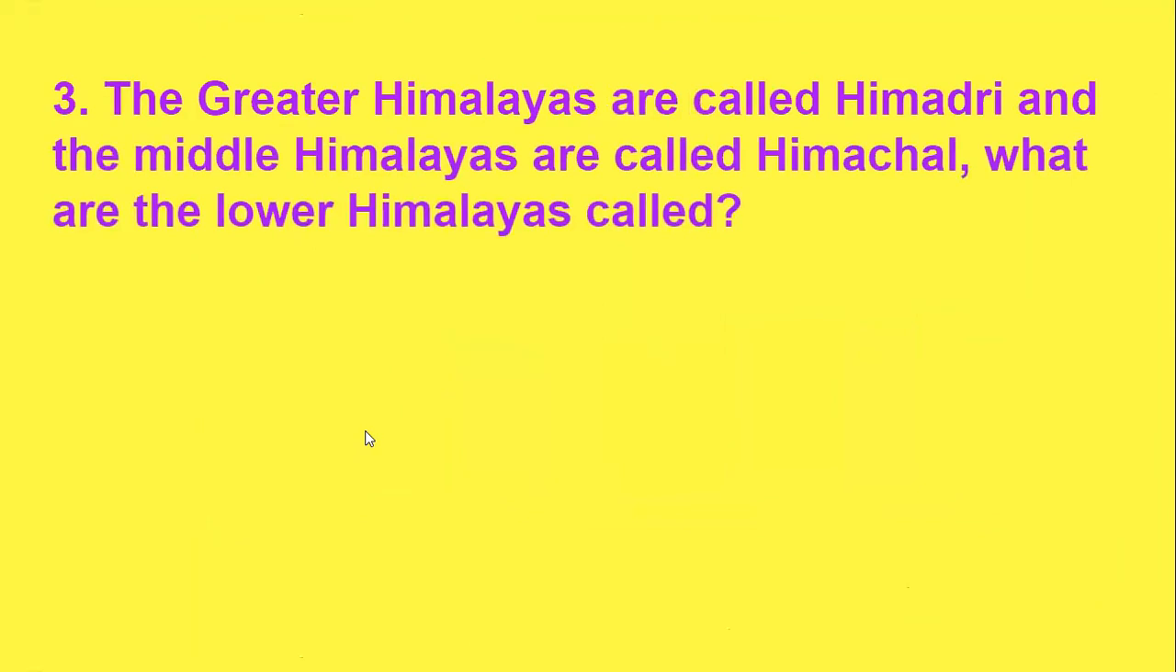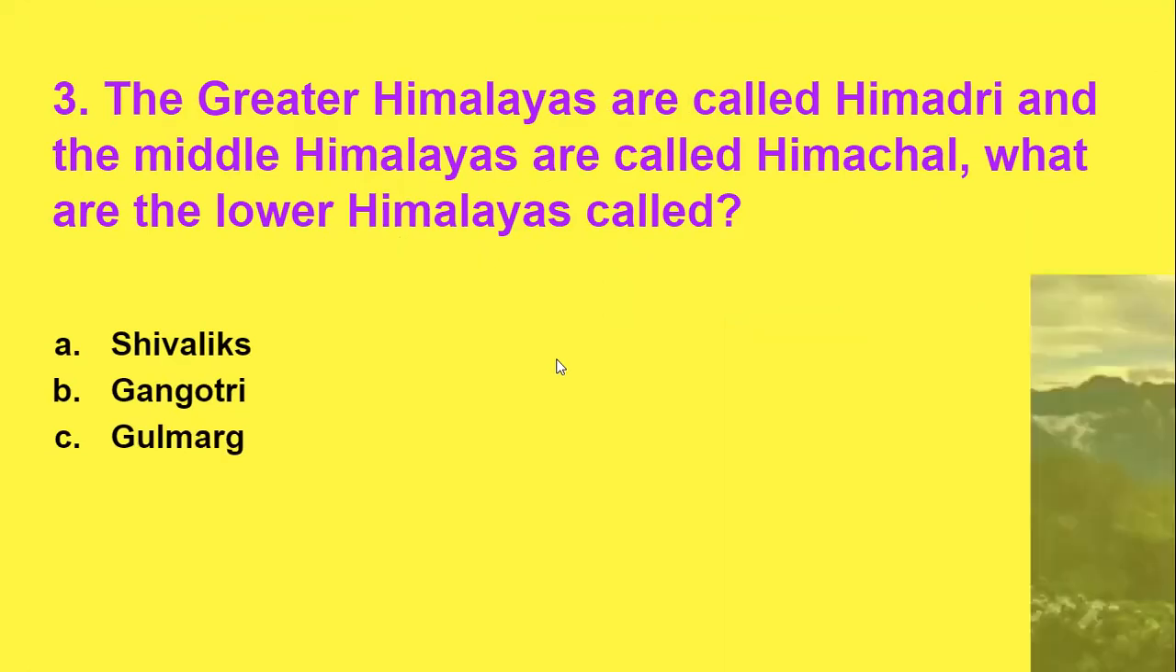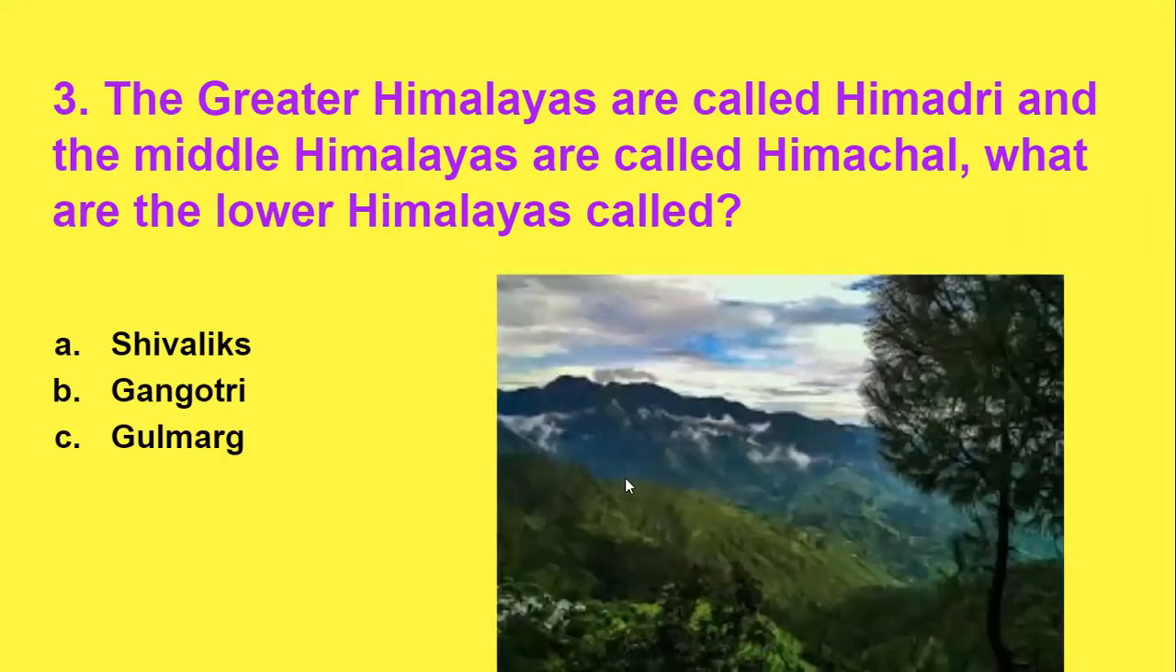is, the Greater Himalayas are called Himadri and the Middle Himalayas are called Himachal. And what are the Lower Himalayas called? The Himalaya is divided into three parts: Greater Himalaya, Middle Himalaya and Lower Himalaya. Here are the options. The first option is Shivaliks, next option is Gangotri and the third one is Gulmarg. Now come to the image for more clarity. Look here. This is the Lower Himalayas.